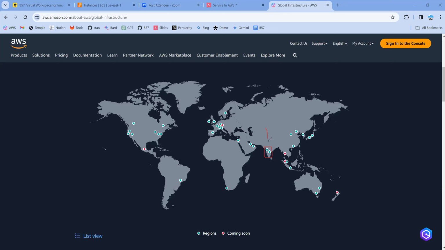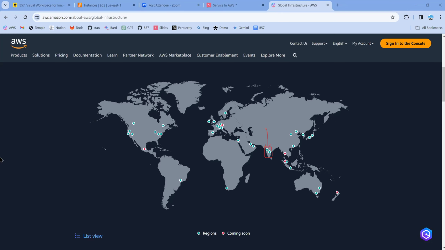Okay, and if your business is based out of India and the customers' data that you're storing is based out of India, obviously you need to create the infrastructure in India because your customers are in India, your business is in India. So obviously you need to host your infrastructure in the particular location, in the particular region. Region is nothing but a geographical location. It doesn't mean country name.